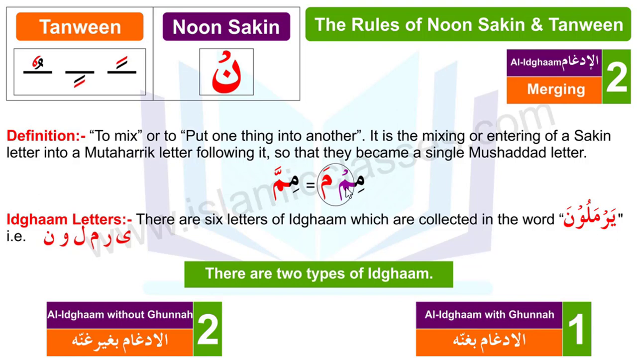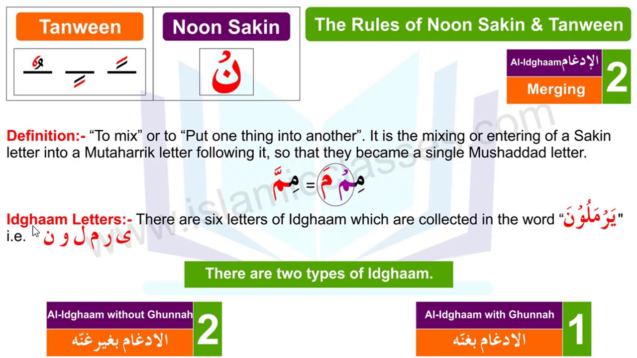So what we read in idgham is mixing or entering a sakin letter into a mutaharrik. So the first meem is sakin and the second meem is mutaharrik. So when we merge or enter this first meem into the second, these two meems become one mushaddad meem. So then we say mimma, like the meem with shadda sign. Anywhere if you find a shadda sign, remember that there is an idgham rule, like the two letters are basically connected. So we say mimma with Ghunnah sound, that is idgham.